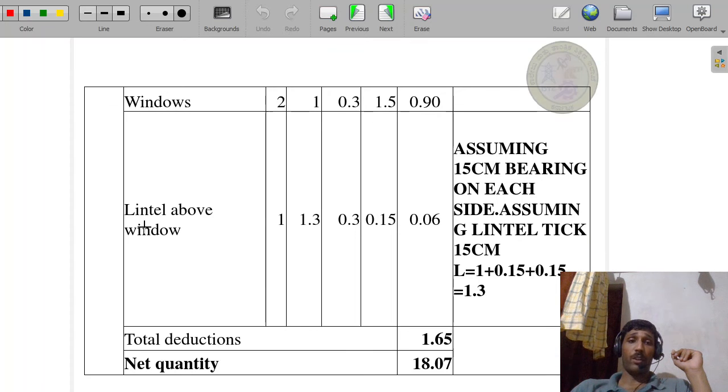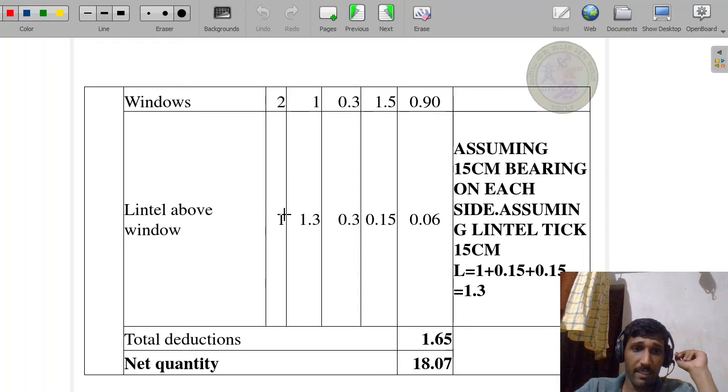Next, lintel above window. One number of lintels here. Sorry, here I think two number of lintels are there. Lintel above window, here two numbers. Make the correction: two numbers and 1.3 each, 0.3, 0.15. Now the total deduction is 18 meter cube, 18.01 or 18.02 meter cube. Small correction here, 18.02.